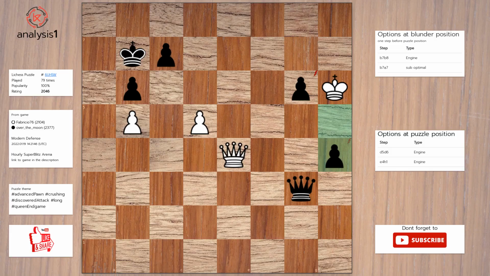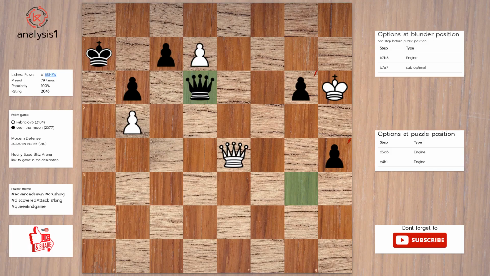Next puzzle, the threats are: queen takes pawn. Queen takes pawn. Here are checks in puzzle position. d6, check. Solution to the puzzle is: d6, check. King to a7. d7. Queen to d6. Queen to e8.